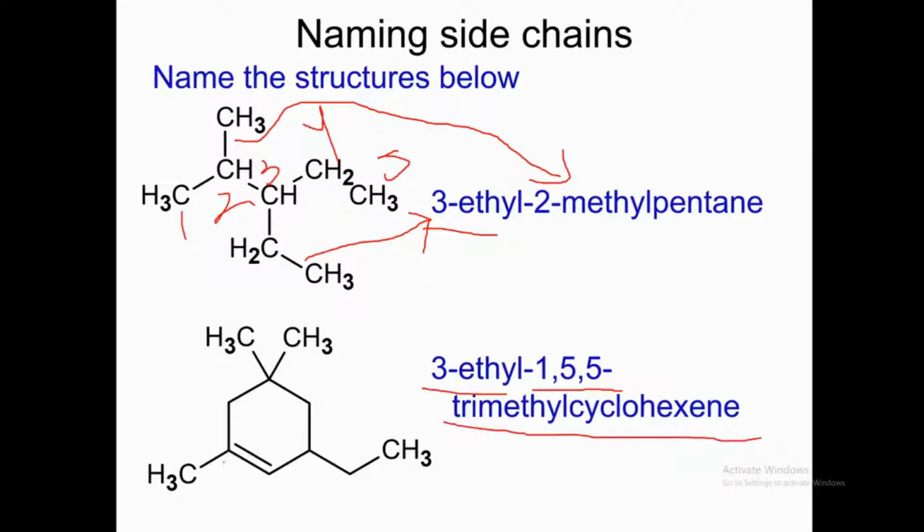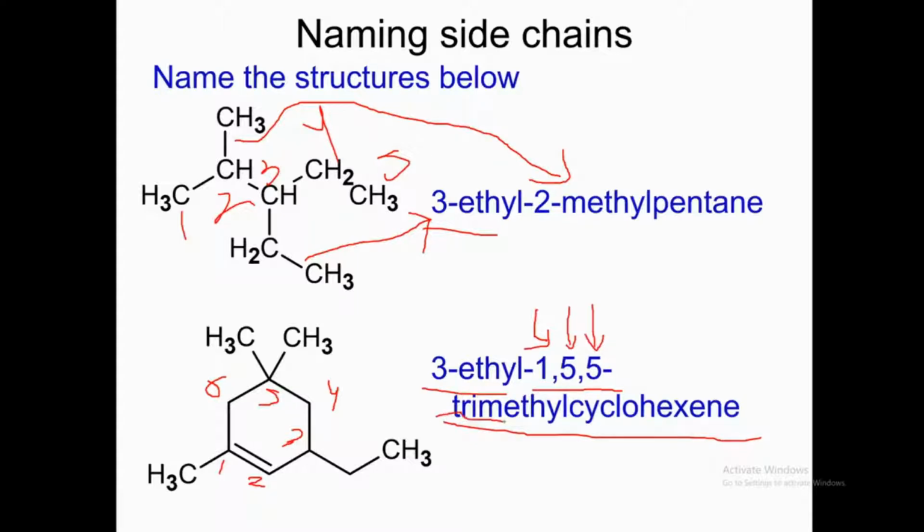So this is 1, 2, 3, 4, 5, and 6. We will start numbering from the double bond. The double bond gets the priority, and there is a methyl group at position 1. That's why we are writing 1. And there's another methyl group at position 5, that's why it's 5 again. And there is another methyl group at 5, that's why another 5. So that is 1, 5, 5.